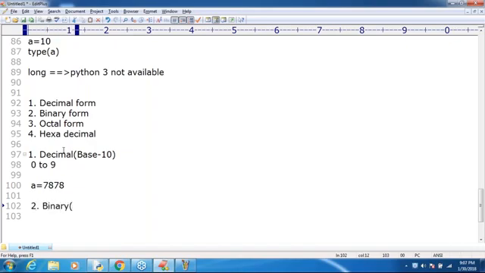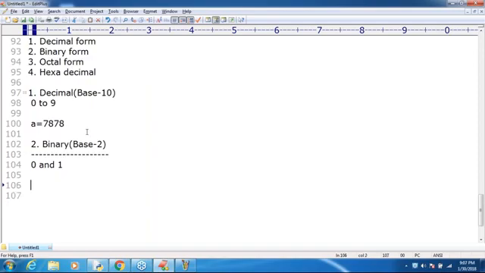Can you spell out what the binary form is? Binary forms are base 2. Remember that. Base 2 means which digits are allowed? 0 and 1. Every number can be represented using only 0 and 1.